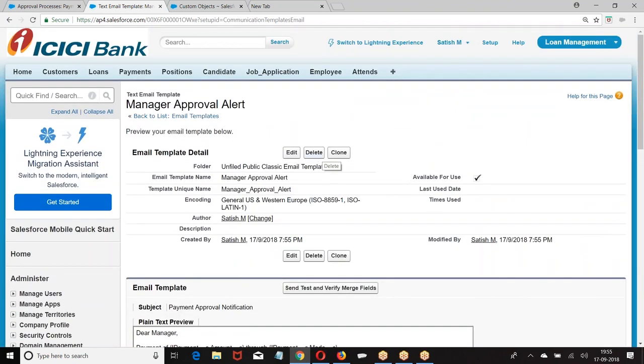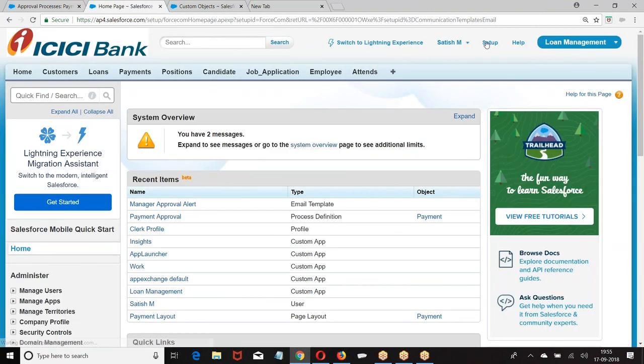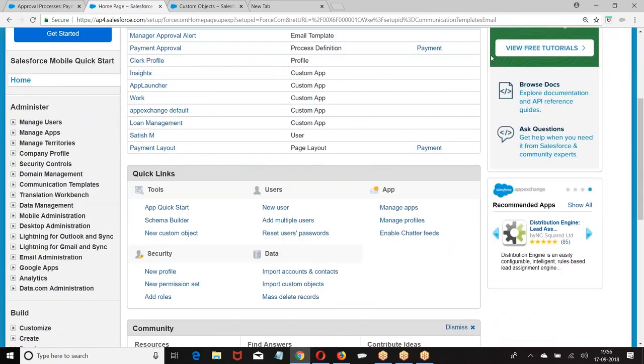It is an email template. Now, when I am submitting a record to you for approval, you should get a notification. Unless you get a notification, how do you know that the record is submitted to you? So I want to send an email. That's why I created this. Another option is I can also post a message in the chatter.